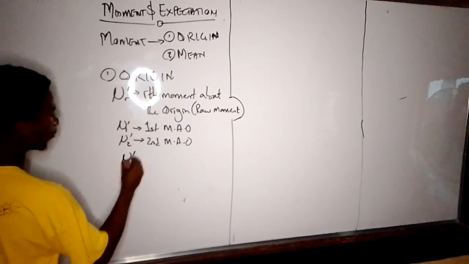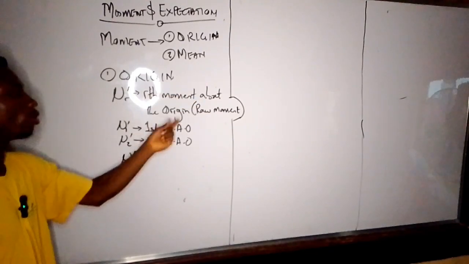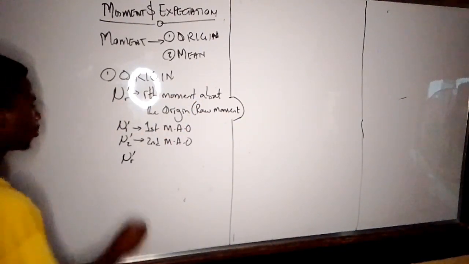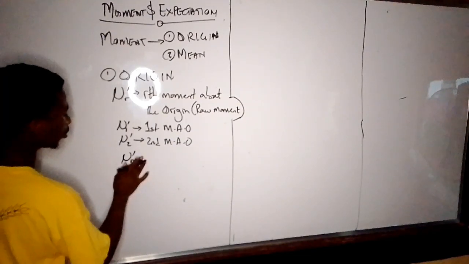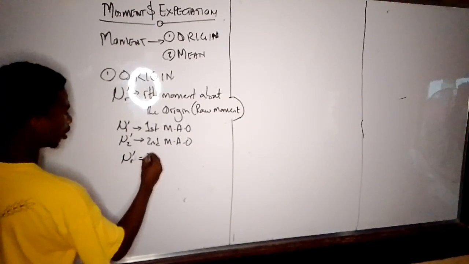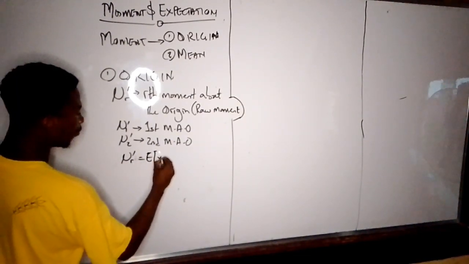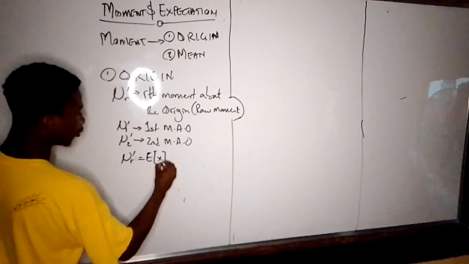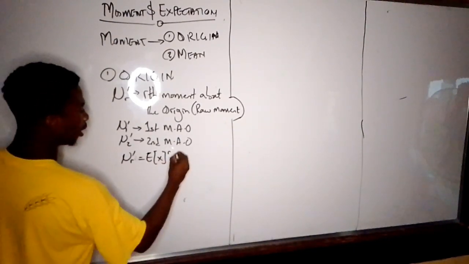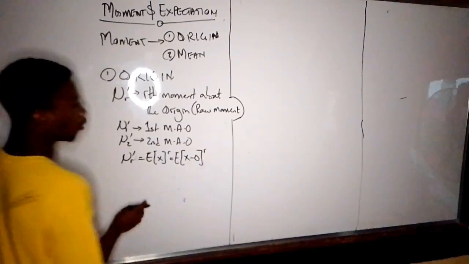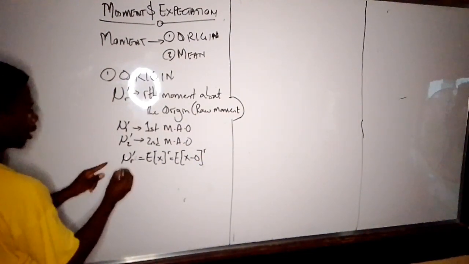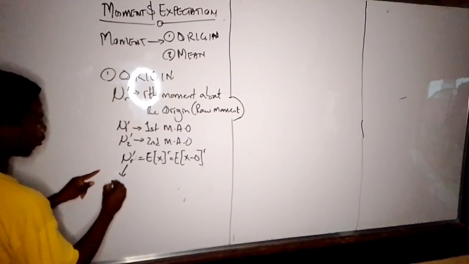Now, I want to fuse in the concept of expectation into the concept of moment. This mu r prime, the raw moment about the origin, is equal to expectation of x raised to power r. Let me write it this way for a reason that will be known soon.